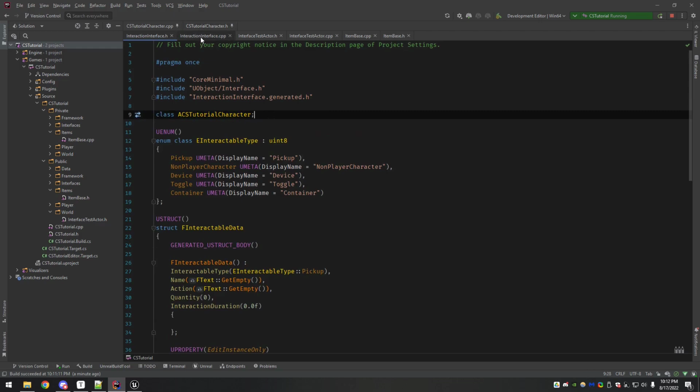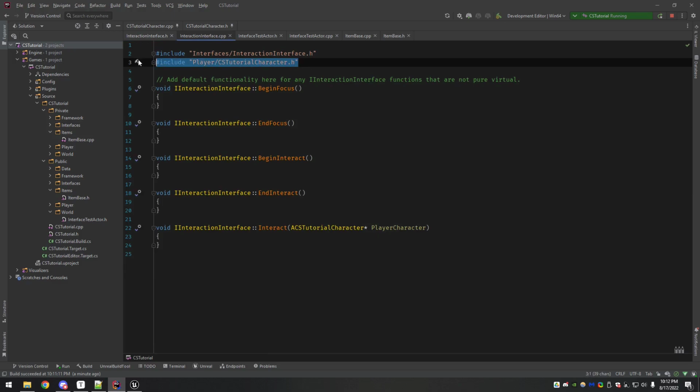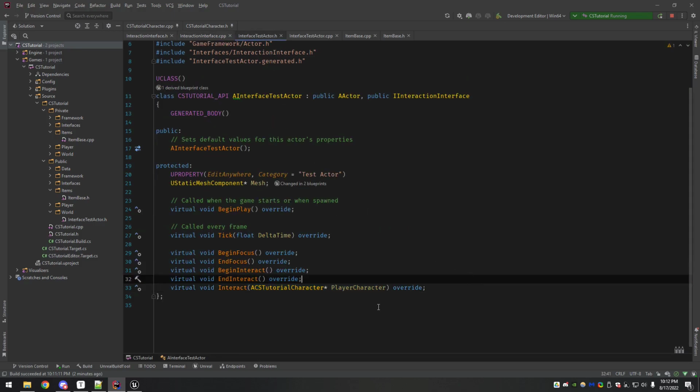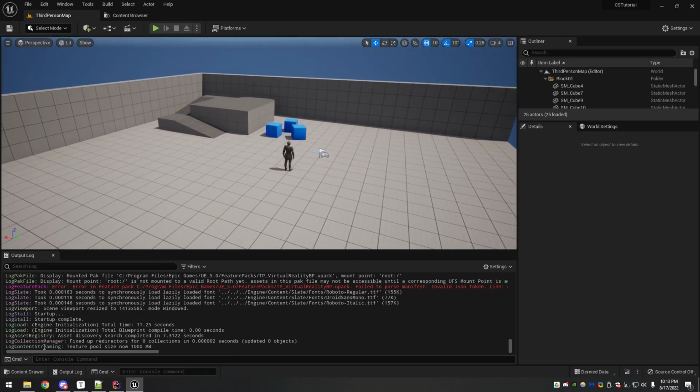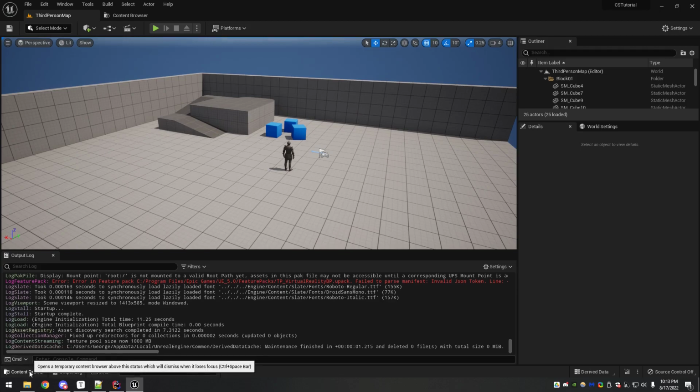So then in the CPP file, that's where you put the include to the header, and then make sure this matches here. It also then, once this changed, I forgot to change it in the interface test actor, and we're still going to use him for testing out the interaction widget. So make sure you update it over there as well. Okay, so now back in the editor, all we're really going to do right this minute is, no, I guess we can go ahead and build the widgets. We'll make the classes, and then we'll go ahead and build the widgets too.